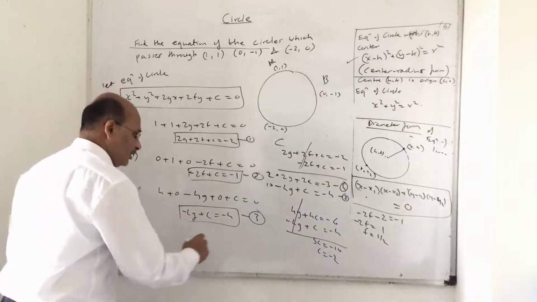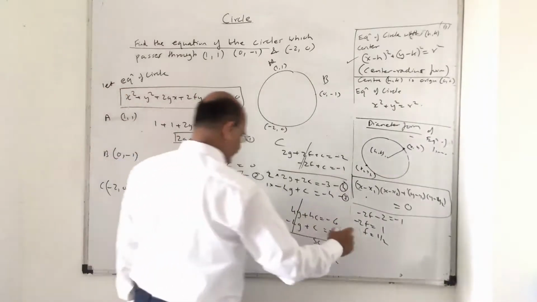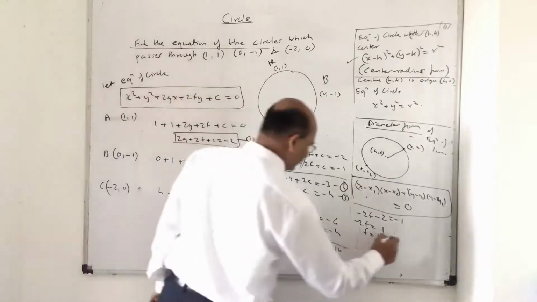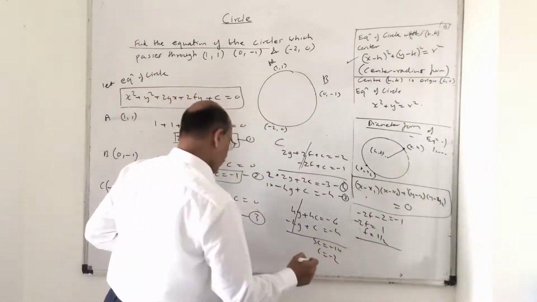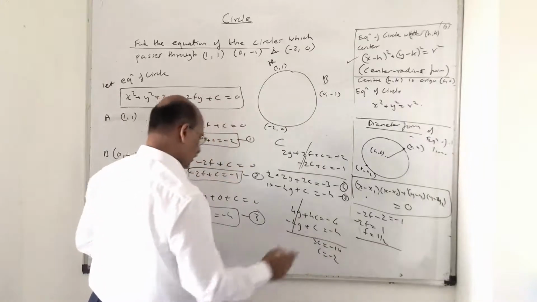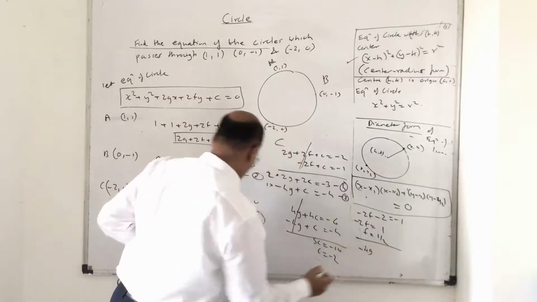You can put in this now. So I am just writing it here itself. Here I will finish it off. So what happens now? See, minus 4g. g is not given. Minus 4g plus c.